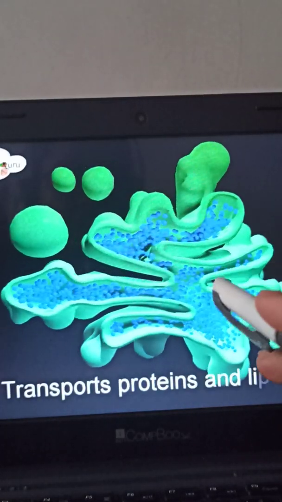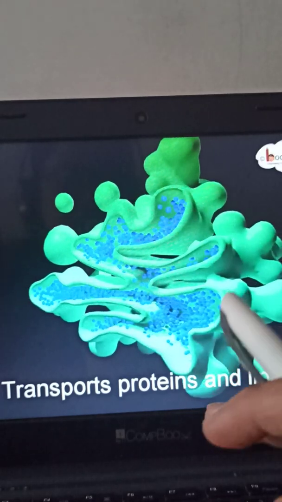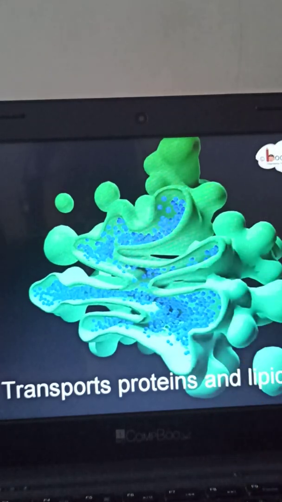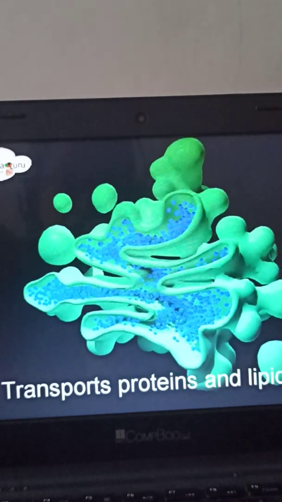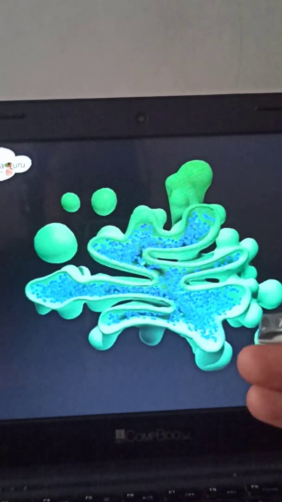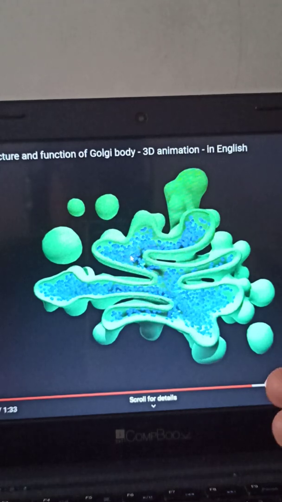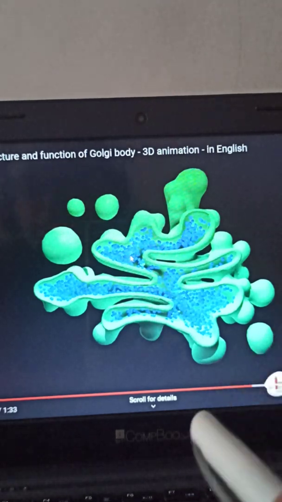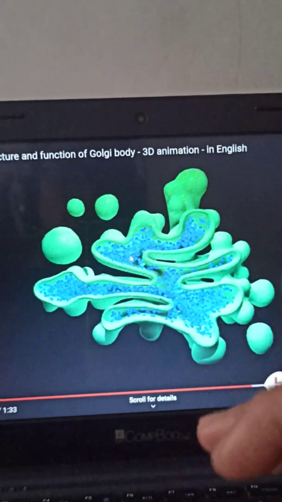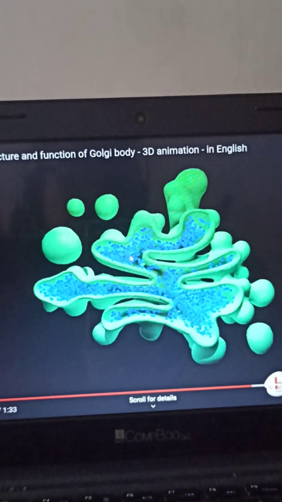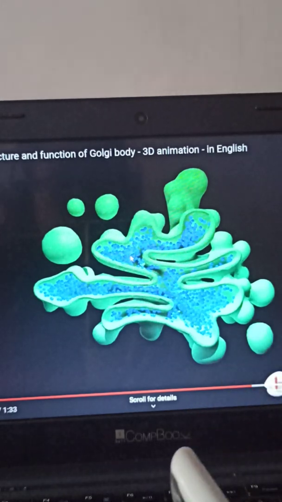Now the importance is that it transports proteins and lipids. It also packages the proteins in vesicle form and allows them to move from one part of the cell to another part of the cell. So this is the function of the Golgi apparatus and how it looks. Through this diagram I have explained this.